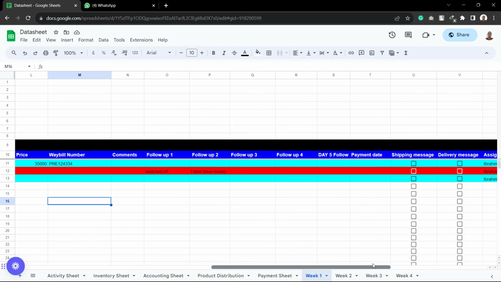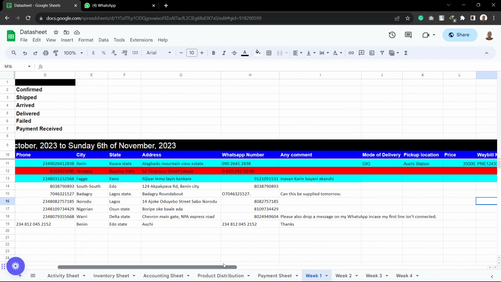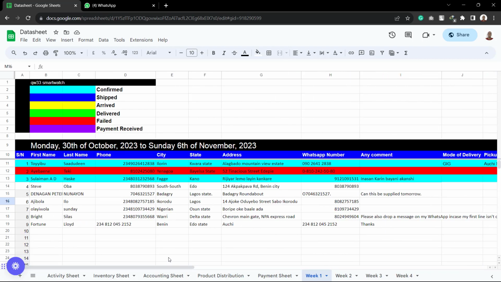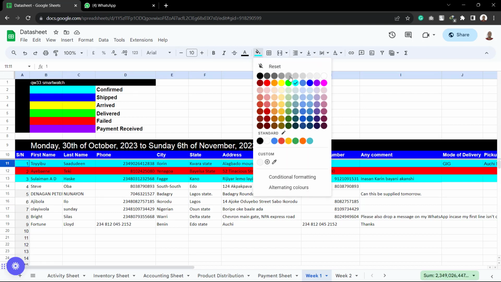So once you have done this, and you've already created the shipment with GIG, you are going to change it from this light blue to the dark blue that shows shipped here. So you come here.